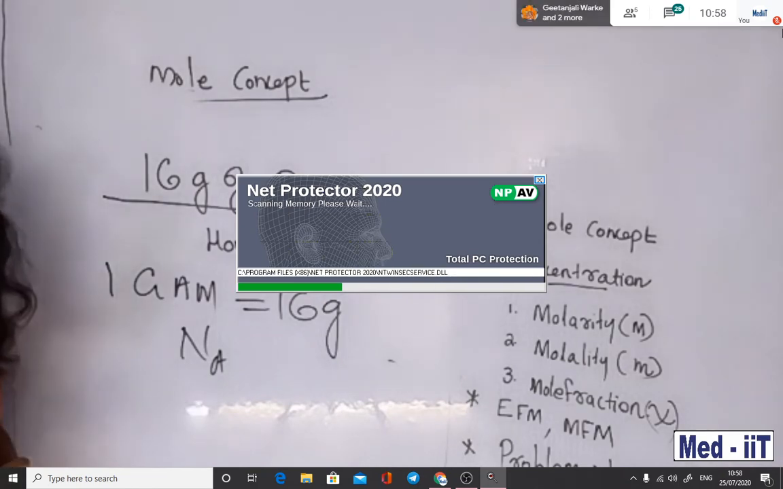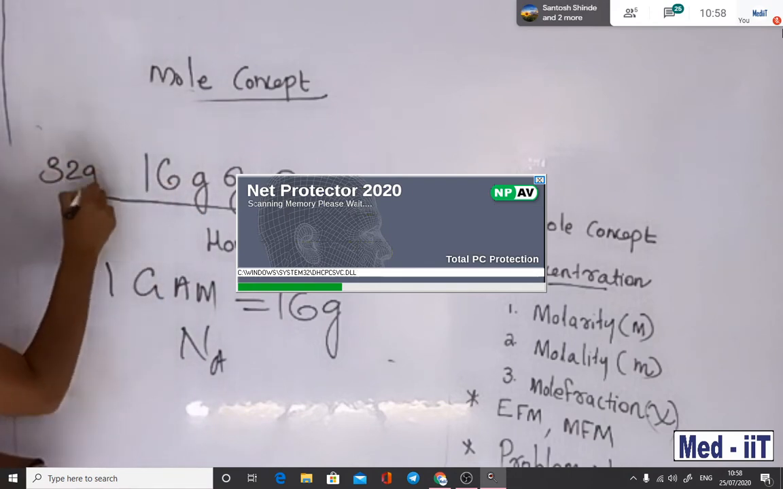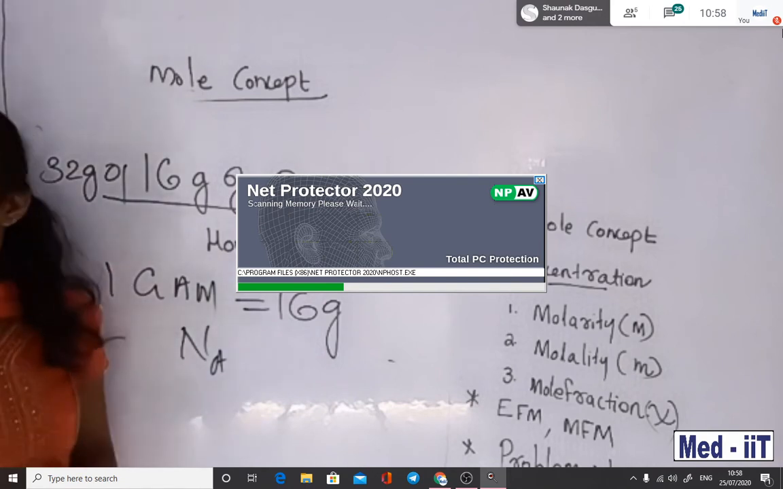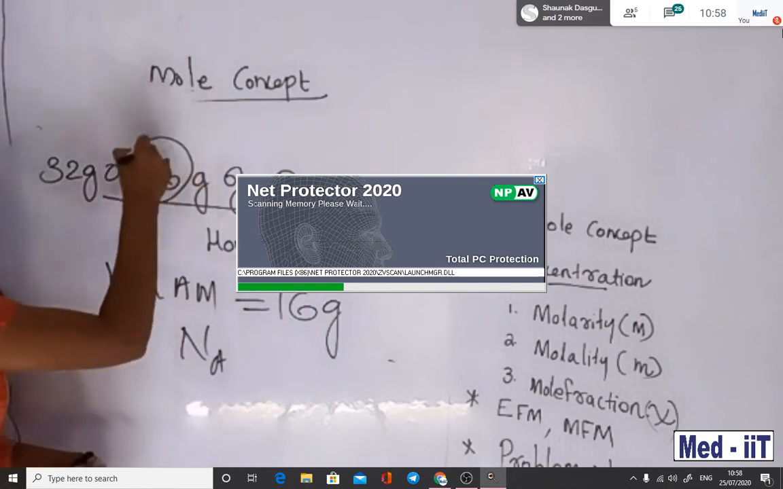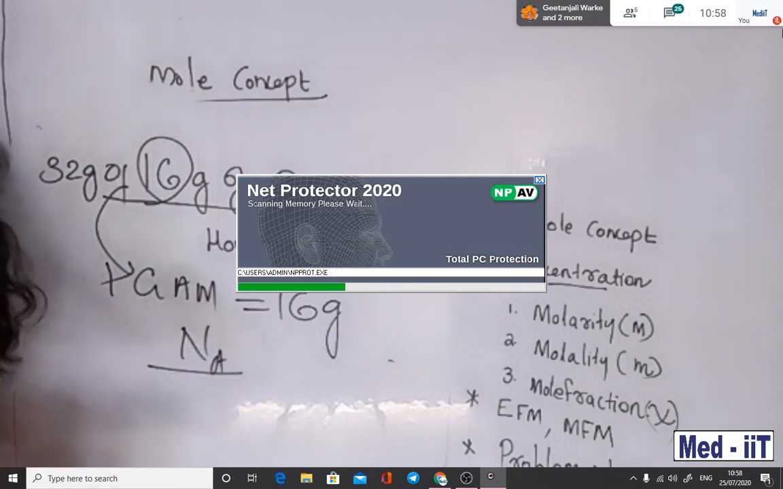So keep this in mind, students. Whatever number is given, you want to find out. Suppose this is 32 gram of oxygen, so definitely you want to multiply it with 2. Then it is correct. But 16 gram, what do you mean by 16? 16 gram is 1 GAM. So no doubt, it's containing Avogadro number, of course.